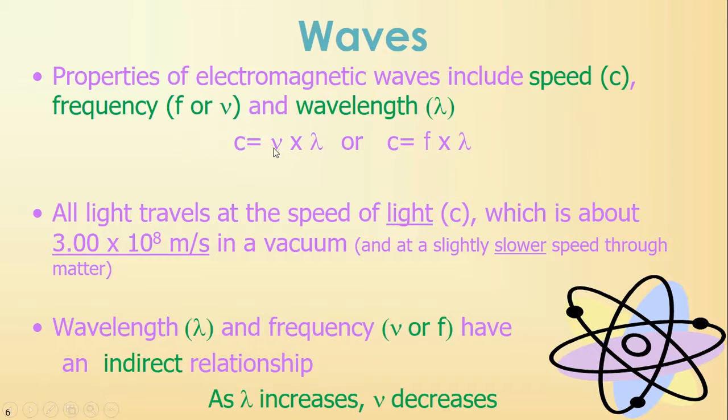So these waves can be described by this equation: the speed of light is equal to frequency times wavelength. Because the speed of light is a constant, it does not change. The product of frequency and wavelength must always equal that constant.